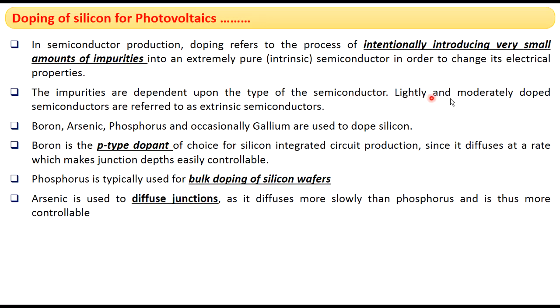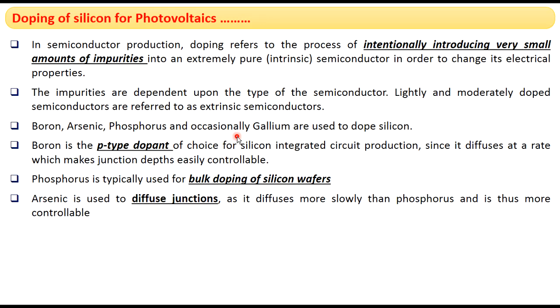Lightly or moderately doped semiconductors are called extrinsic semiconductors. In pure form, semiconductors are called intrinsic semiconductors. After doping, whether lightly or moderately doped, the semiconductors are called extrinsic semiconductors.